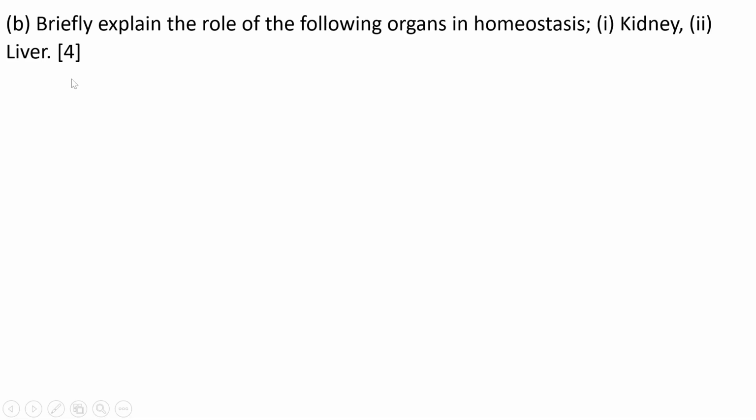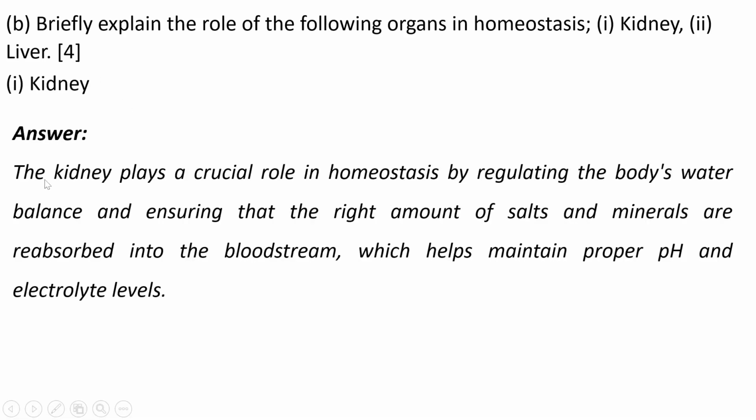So in answering, you start with the kidney, where you say the kidney plays a crucial role in homeostasis by regulating the body's water balance and ensuring that the right amount of salts and minerals are reabsorbed into the bloodstream, which helps maintain proper pH and electrolyte levels.